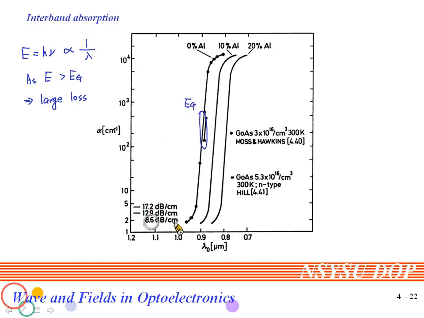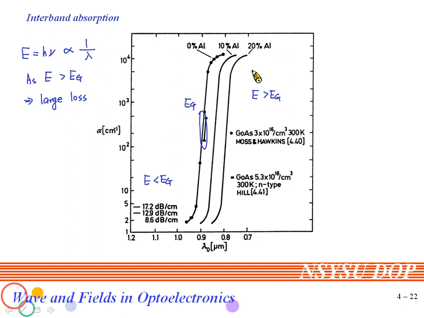So in this part, we have E smaller than Eg, so you have smaller loss. But on the right hand side here, we have E larger than Eg, so the loss is very huge.